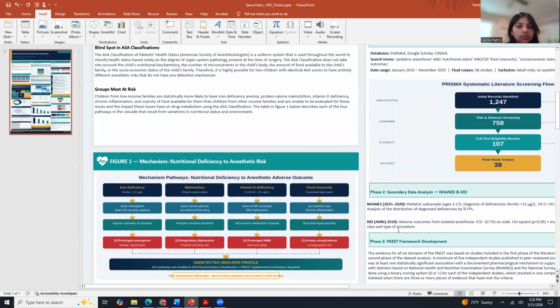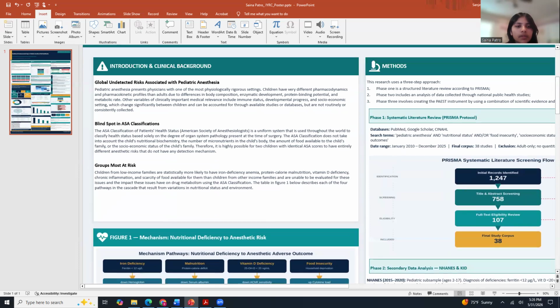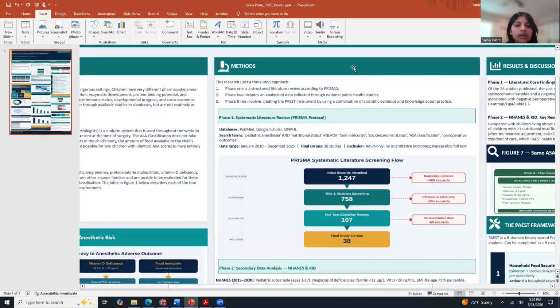The evidence: 3 phases, 1 consistent signal. This research has 3 phases. Phase 1 is a PRISMA-compliant systematic review. 1,247 records screened, 38 studies in the final corpus spanning 2010 to 2025. The headline finding: 81.6% of those studies reported a statistically significant association between at least one nutritional or socioeconomic variable and an adverse perioperative outcome.